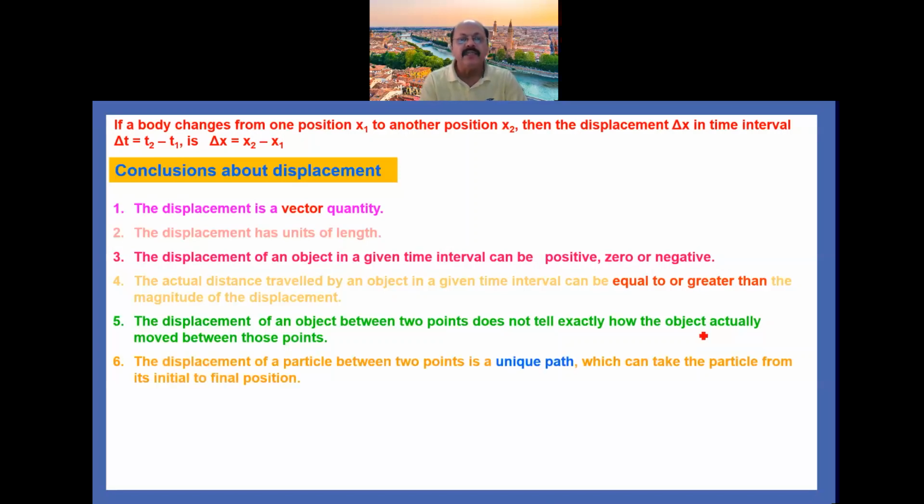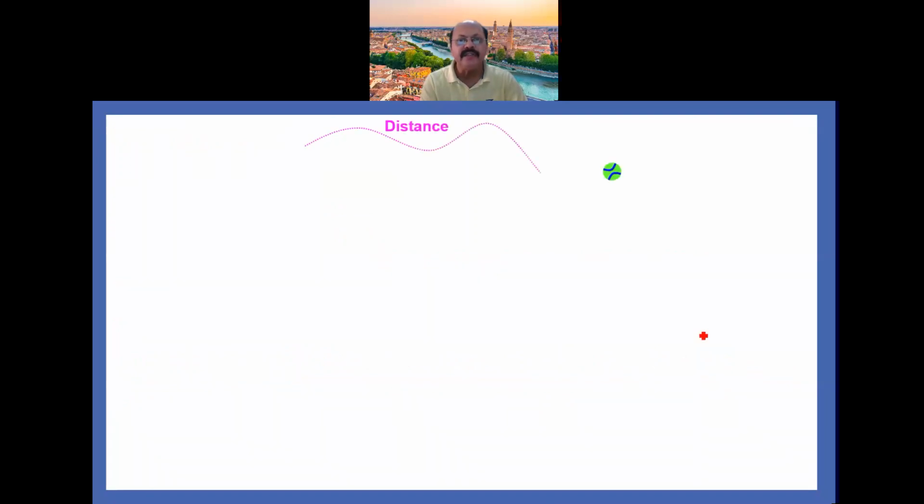The sixth point is that the displacement of a particle between 2 points is unique, though many paths can take the particle from its initial to final position. And the seventh point is that the displacement of an object is not affected by a shift in the origin of the position axis.